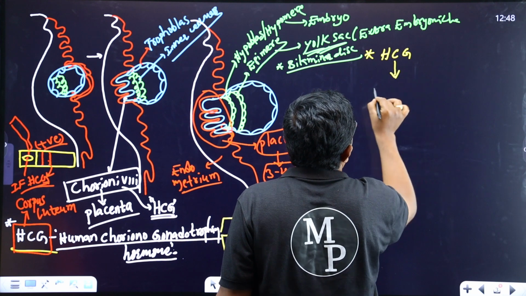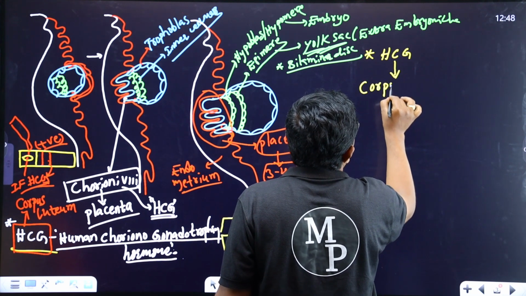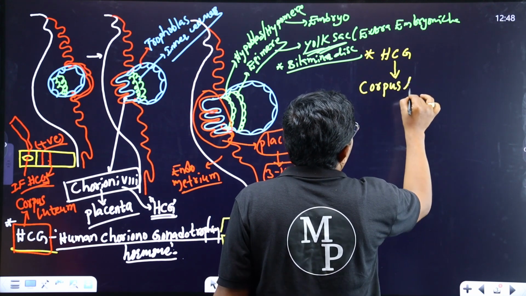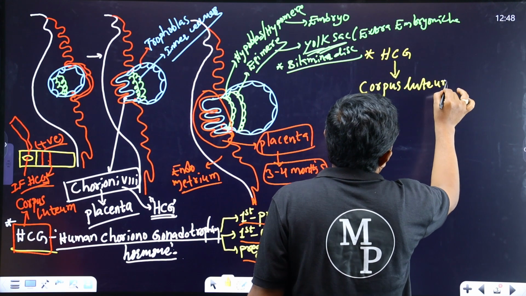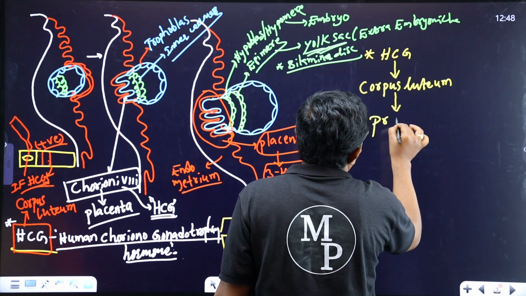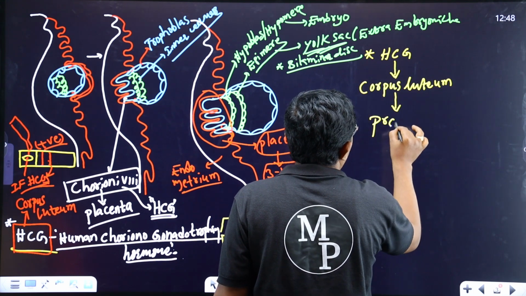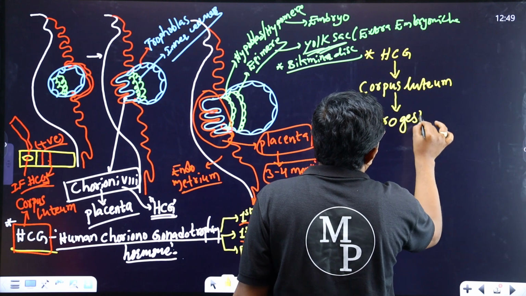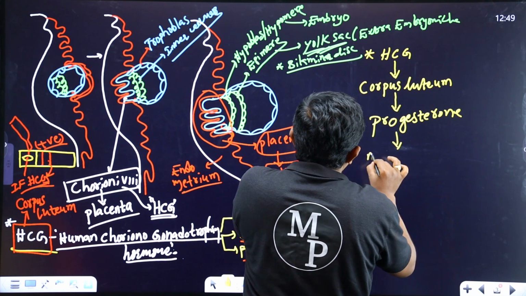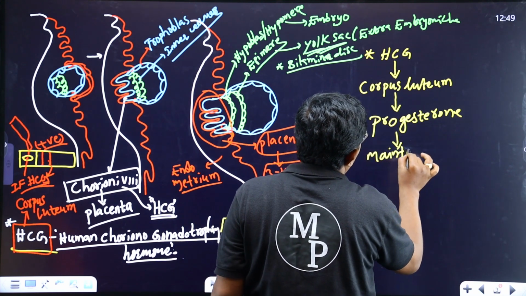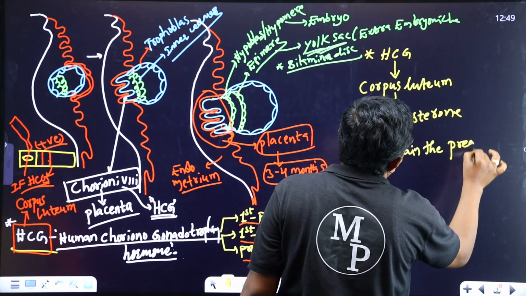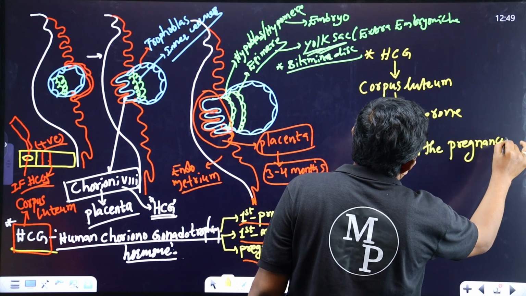This HCG hormone maintains the corpus luteum, the corpus luteum releases progesterone hormone, which maintains the pregnancy.